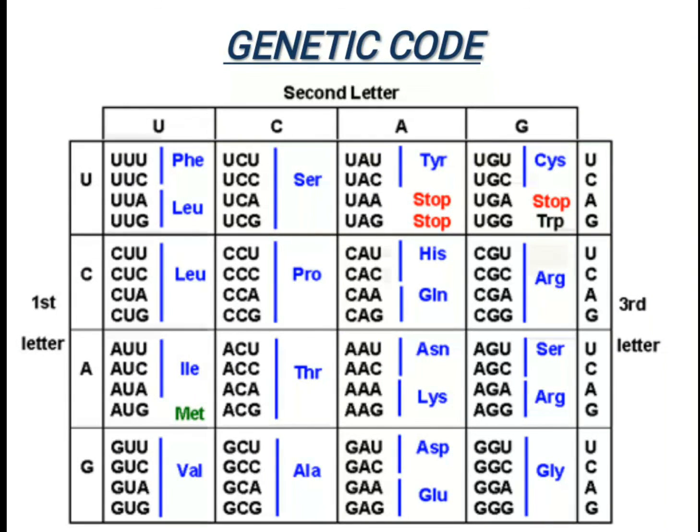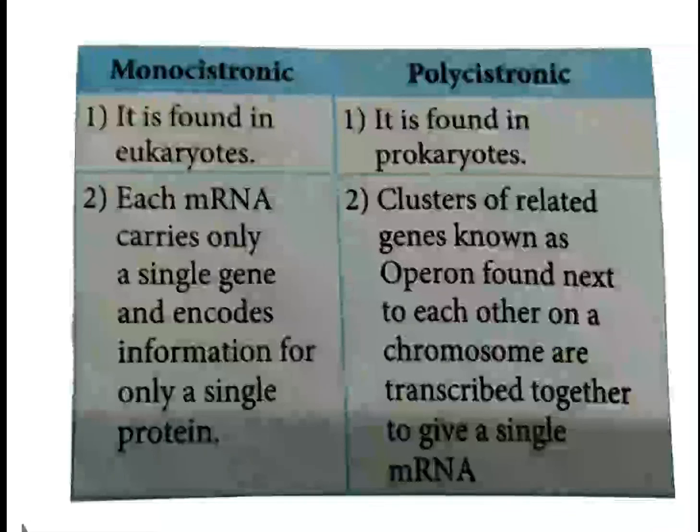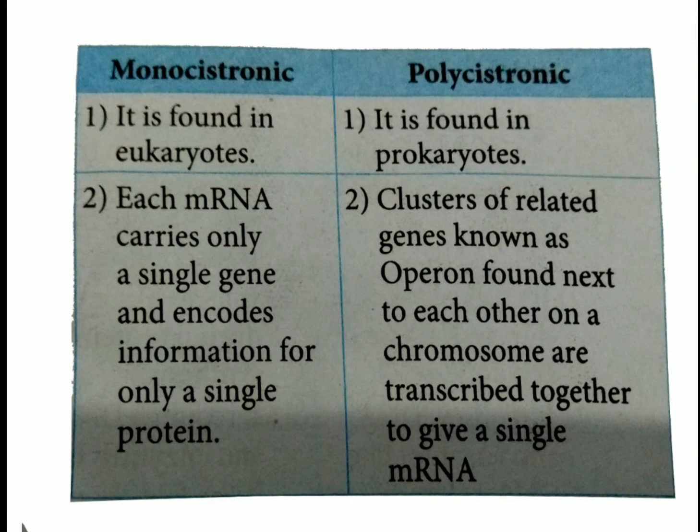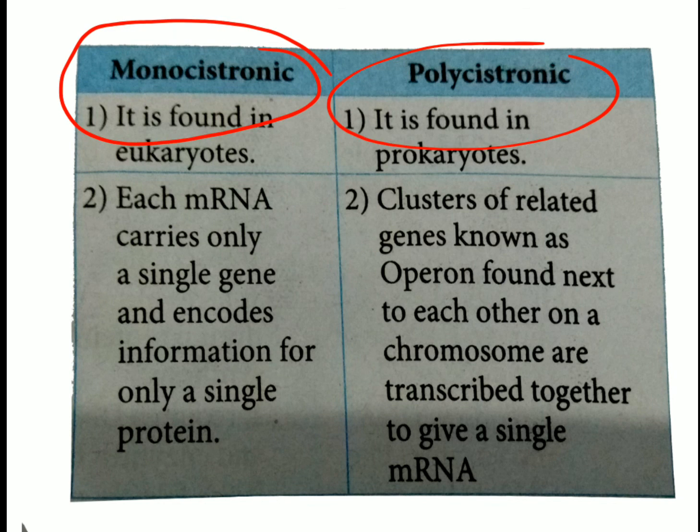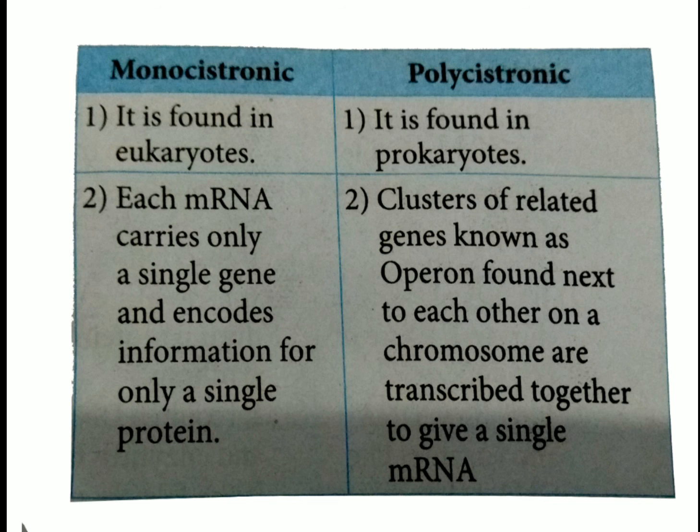In prokaryotes and eukaryotes we have a little difference, in that mRNA is of two types. The first is monocistronic and the other is polycistronic. Monocistronic is found in eukaryotes and polycistronic is found in prokaryotes. In polycistronic mRNA, the genetic signal is present for the formation of more than one polypeptide chain.